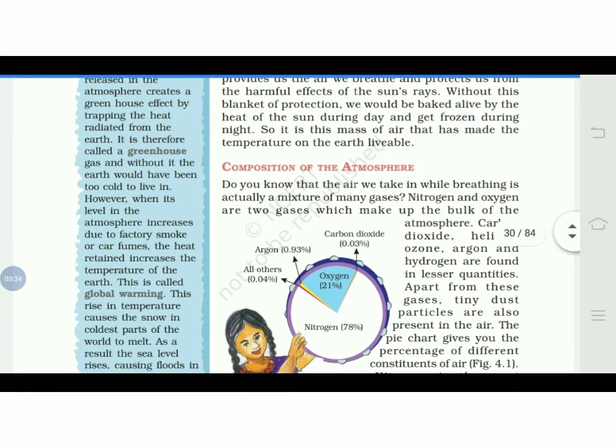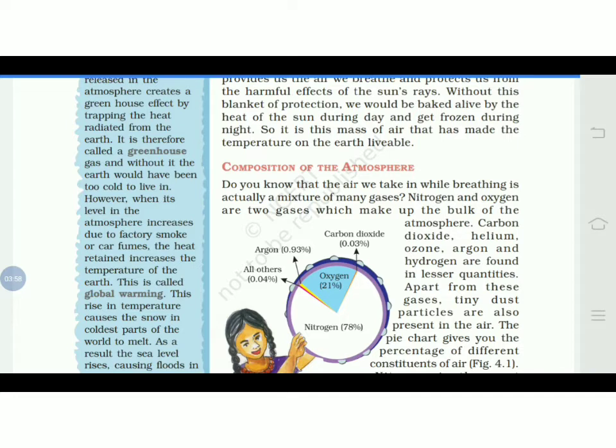Otherwise it will become too cold and we cannot survive in too cold a climate, nor in too hot a climate. However, when its level in the atmosphere increases due to factory smoke or car fumes, the heat retained increases the temperature of the earth. This is called global warming.